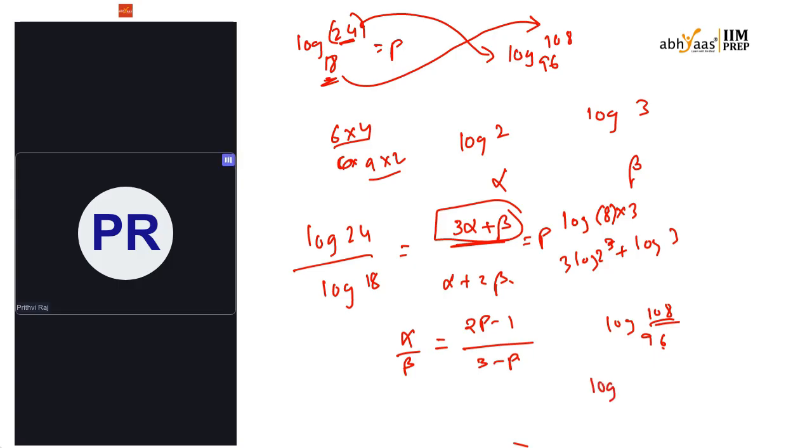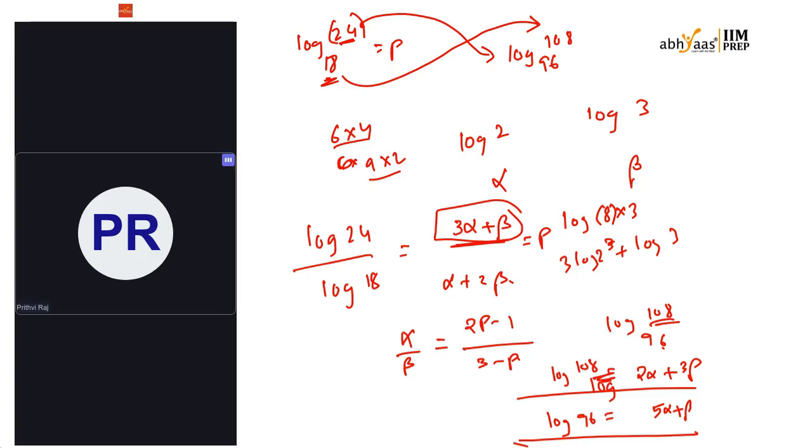So let us write directly 2 alpha plus 3 beta for log 108, and log 96 will be equal to 5 alpha plus beta.